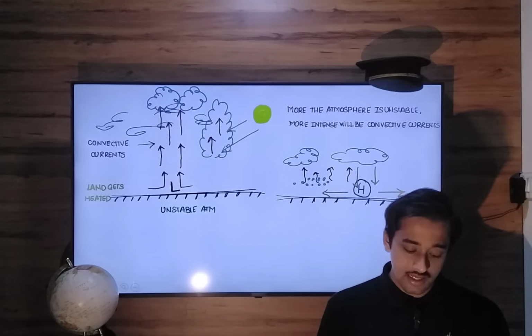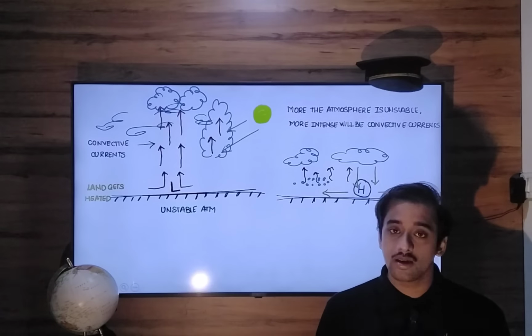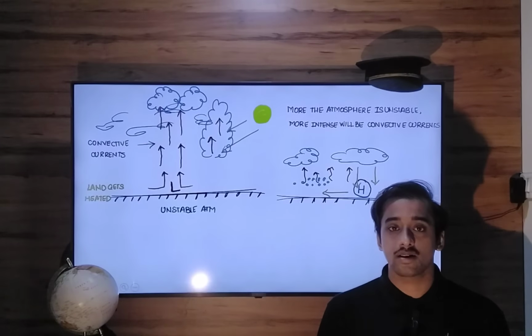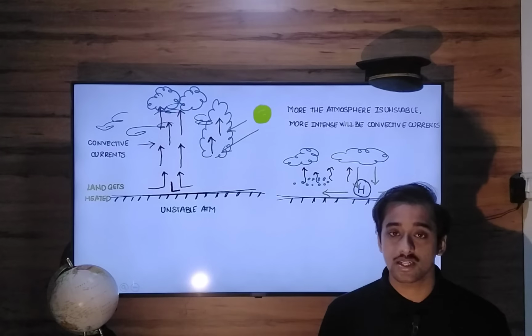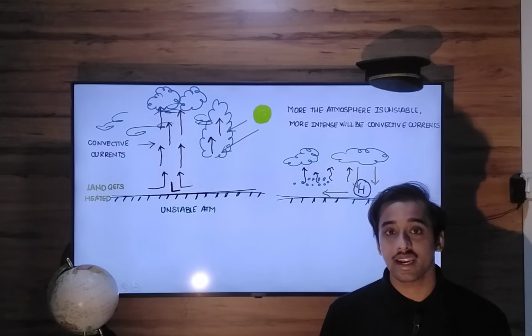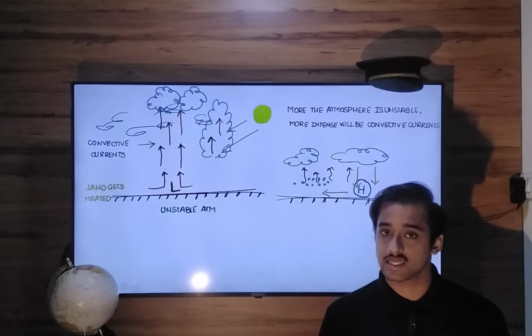Now, the more the instability of the atmosphere, the more intensive will be the convective currents, and the more will be the growth of the clouds, and these clouds will have great ability to produce heavy precipitation, hailstorms, lightning, thunderstorms. After that, great turbulence, wind shear, etc.